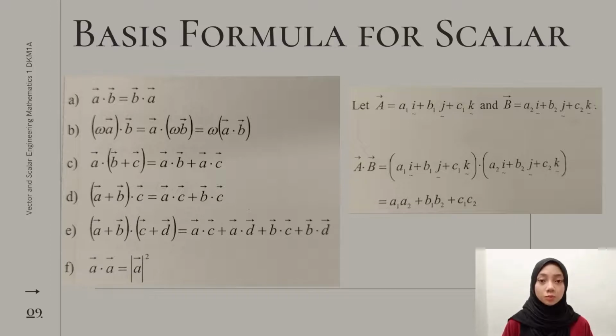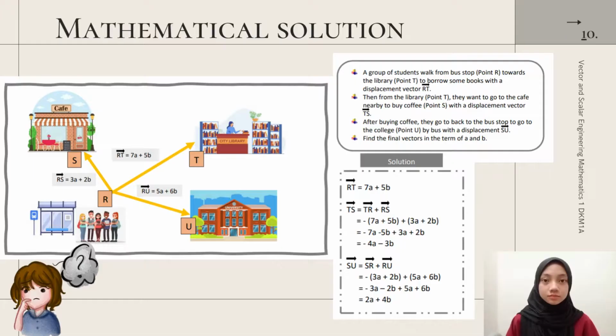Next, scalar product or dot product is a multiplication operation on vectors. The scalar product of two vectors is the sum of the product of the corresponding components of the vectors. In other words, the scalar product is equal to the product of the magnitude of two vectors and the cosine of the angle between them. It is a scalar quantity and is also called the dot product of vectors. There are 6 properties of scalar dot product.